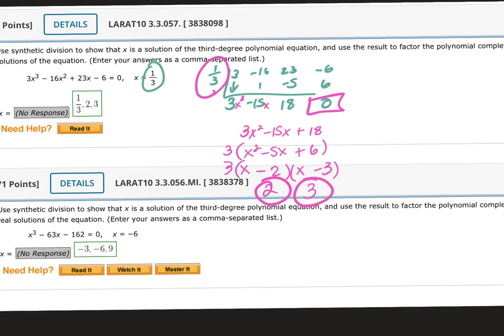Cool. Is it possible where it's not factorable at all? It is possible, but not on this test. That's what we're going to learn in 3-4: what happens if it's not factorable? Yours will be factorable for the test.